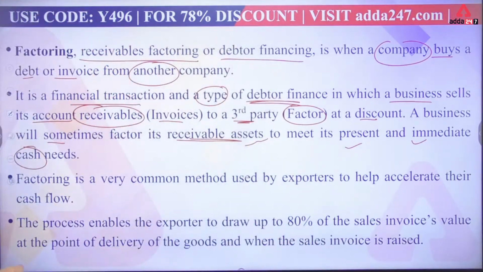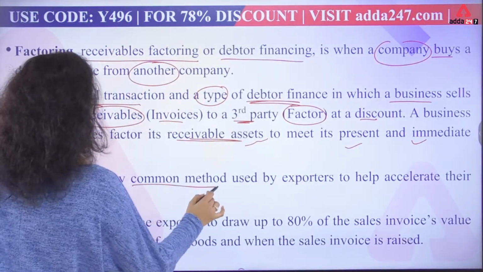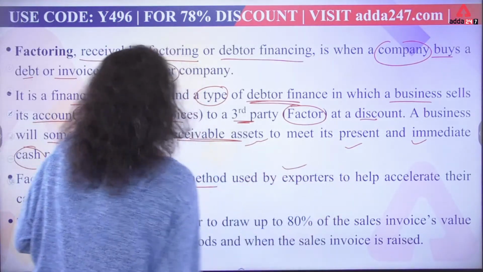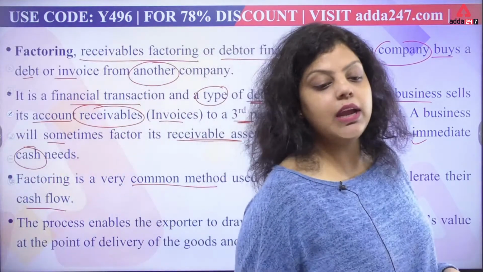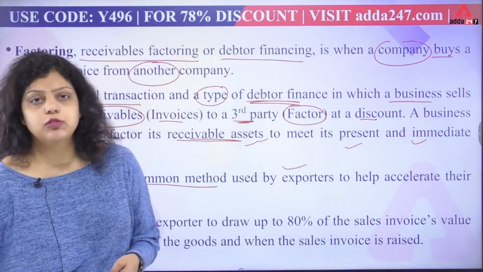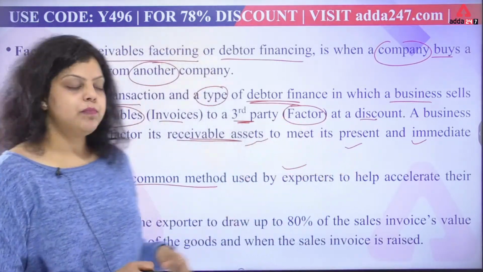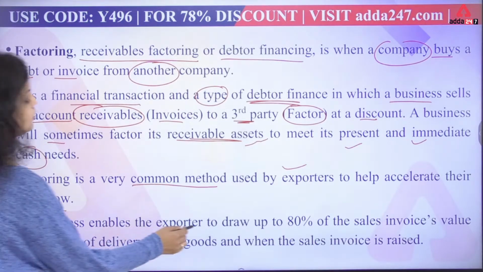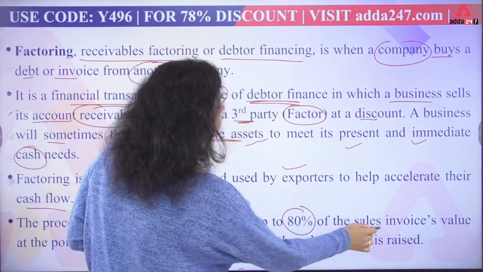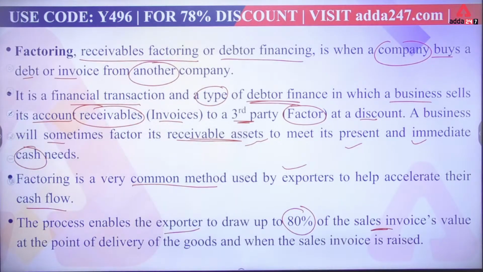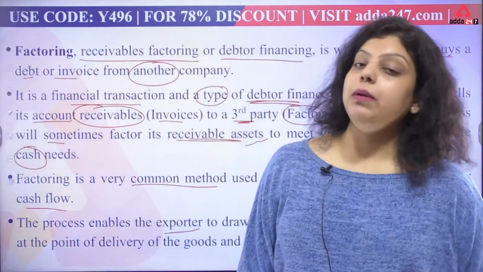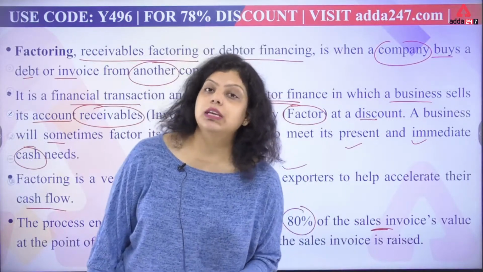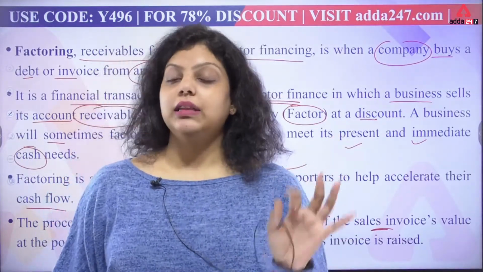Now the next thing is, factoring is a very common method used by exporters to help accelerate their cash flow, and forfeiting will be the same as factoring. In international trade, forfeiting is used the most, but factoring can also be used. The process enables exporters to draw up to 80% of the sales invoice value at the point of delivery of the goods and when the sales invoice is raised. So up to 80% of the amount will be financed, given by the factor to the seller or the client at the time of factoring.